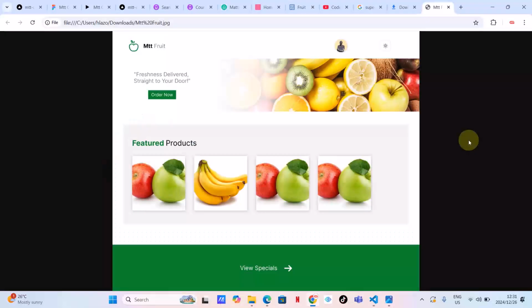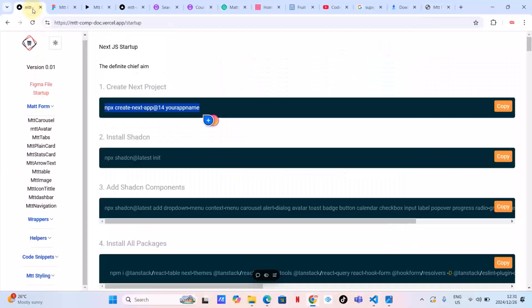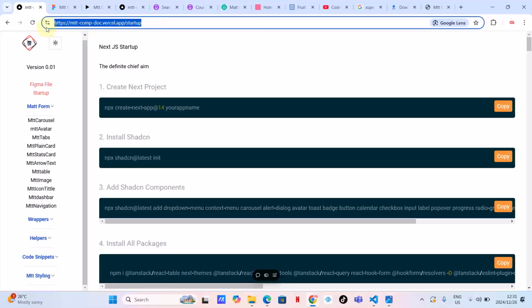This is part 2. What are we doing here in part 2? We are trying to create this web page using Mtt Component. What is Mtt Component? It's a UI library that I have created. As you can see, you can check the link in the description to see the documentation. So this is where we are.